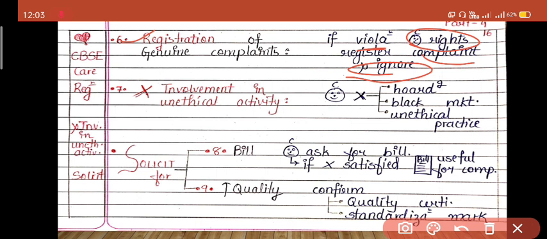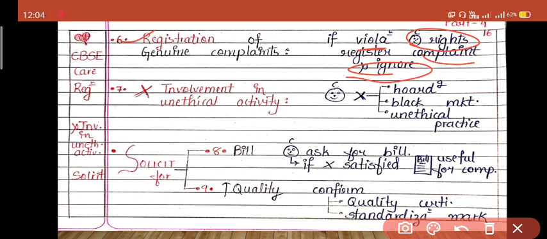Seventh responsibility, no involvement in unethical activity. Now it will be a little funny, because if you are complaining and doing the same thing, then you can't complain. If you are waking up at 10 o'clock and telling everyone to wake up at 5 o'clock because it is very good for health, then you are not eligible to give such suggestions.